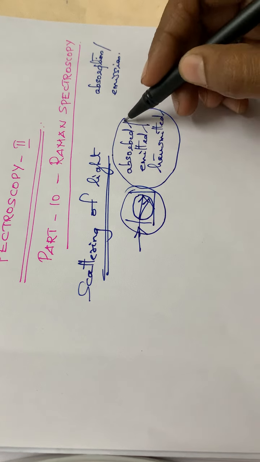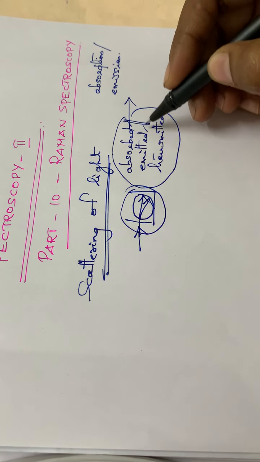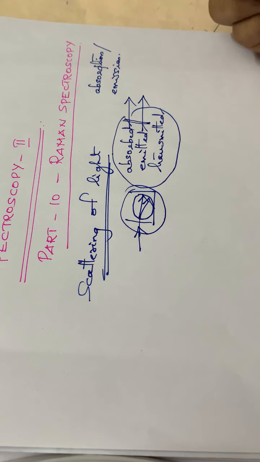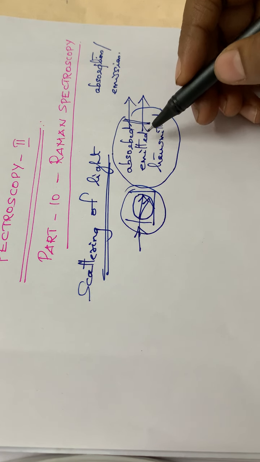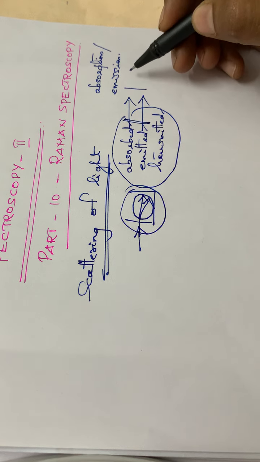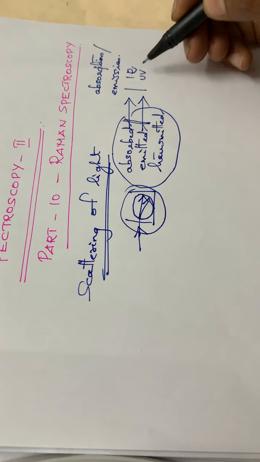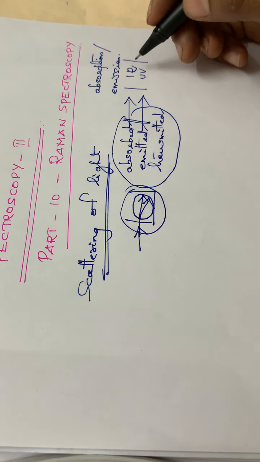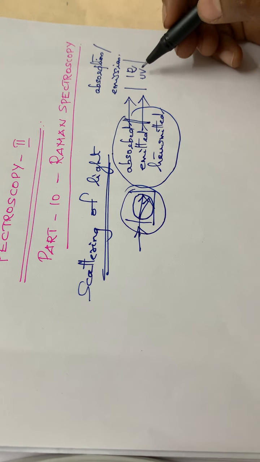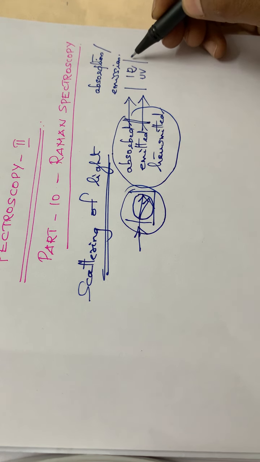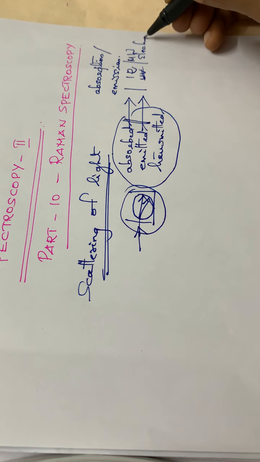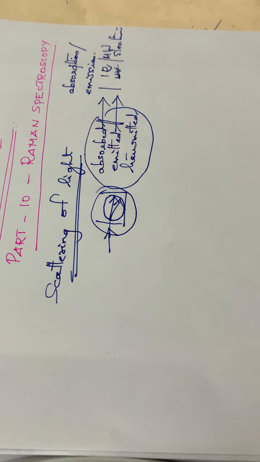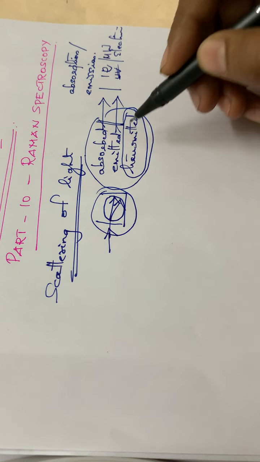So far we have discussed the absorbed radiations as well as the emitted radiations. There we have discussed IR spectrum, microwave spectrum, and also electronic spectrum, isn't it? Here one part will be scattered.